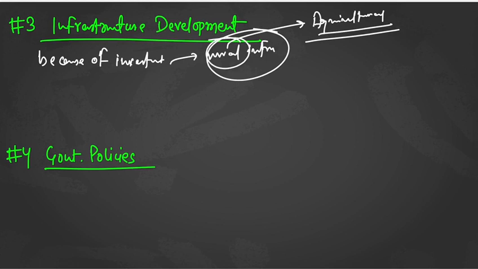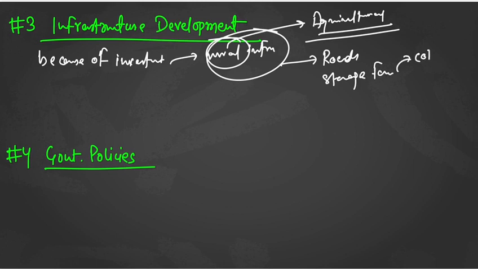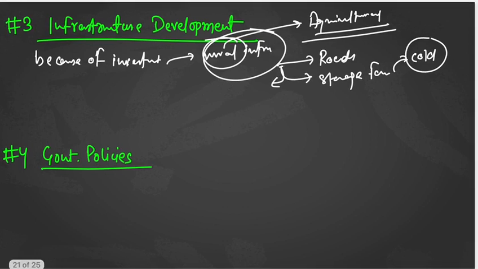So therefore it is important to invest in the rural infrastructure. What kind of rural infrastructure? You could have talked about roads, you could have talked about storage facilities, as in cold storage facilities. Is it okay? Cold storage facilities. Then this particular thing will do what? It will improve market access.